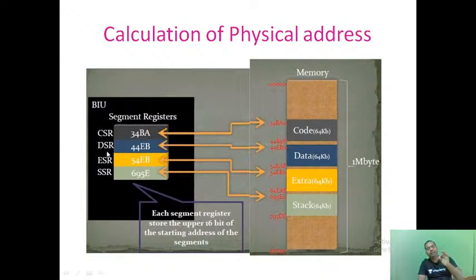One more little modification. Previously I told that the code segment register is used to hold the starting address of the code segment. But here, if you observe, the starting address of the code segment is 34BA0, but it holds only 34BA. That means the code segment register is not going to hold the complete 20 bits of the starting address. It holds only the upper 16 bits.